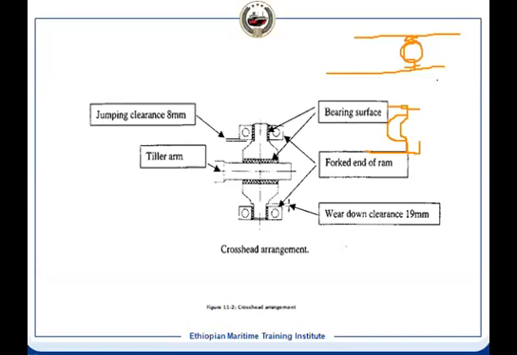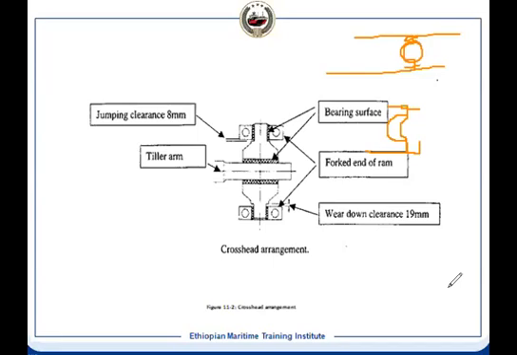And as a question, this bearing is not lifetime. It gets worn out, and we have to change it. But usually it lasts for a very long time. It's not that you change it every dry dock, because if you maintain the bearing and lubricate it correctly, it will wear out very little. It lasts a very long time. But if you cannot maintain it, then definitely you'll have to change it. The wear down will be high, and there is a limit to the wear down depending on the bearing.